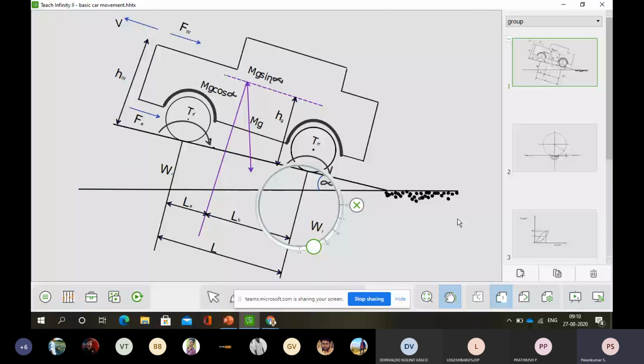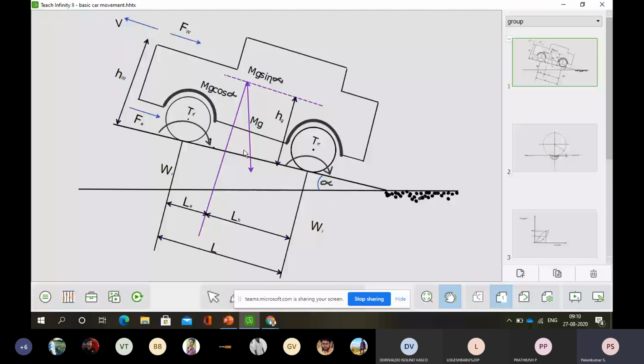From that ground, there is a road going which leads to the uphill movement, like a hill. So automatically it will make a certain angle with the horizontal road.